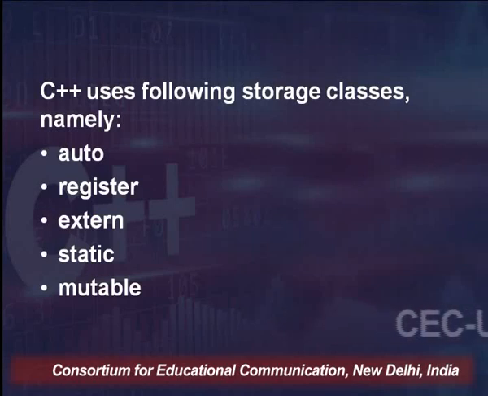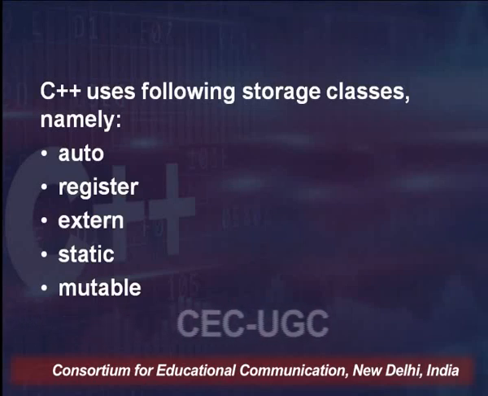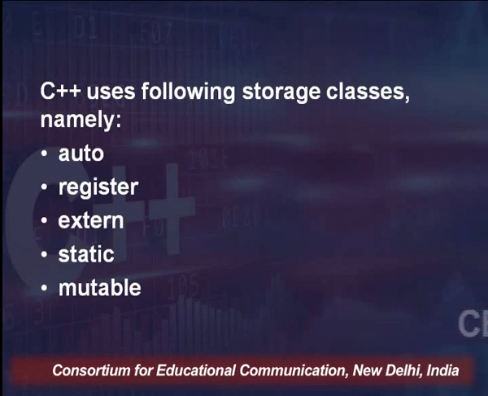So what storage classes are available under C++? C++ basically uses five storage classes: auto, register, extern, static and mutable. I repeat: auto, register, extern, static and mutable.